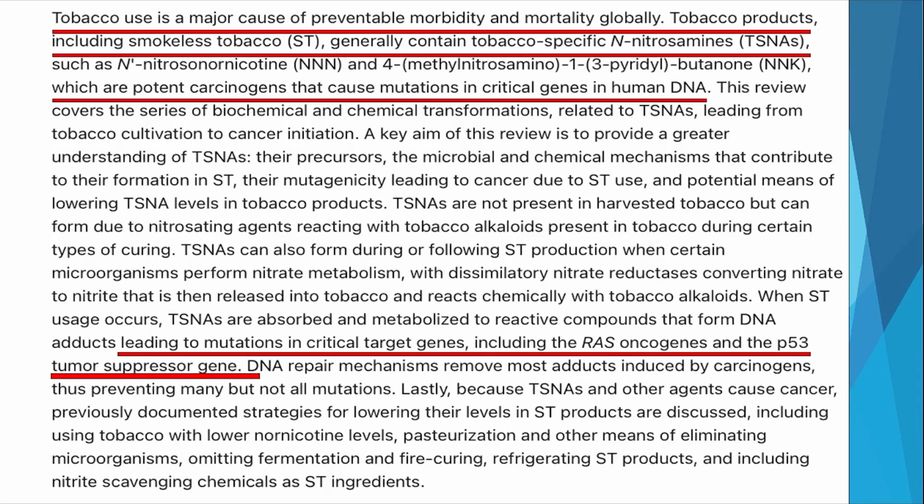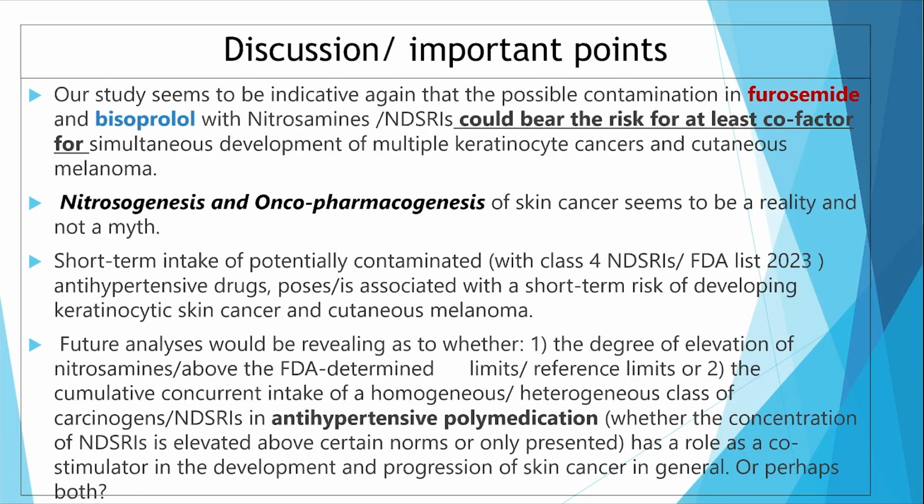When we speak about tobacco-specific nitrosamines, we know that some of them are potent carcinogens that cause mutations in critical genes in human DNA, where they have critical target genes such as RAS oncogenes and P53. And our study seems to indicate that the possible contamination of furosemide and bisoprolol with nitrosamines could be a risk cofactor for the development of multiple keratinocyte cancer and cutaneous melanoma.